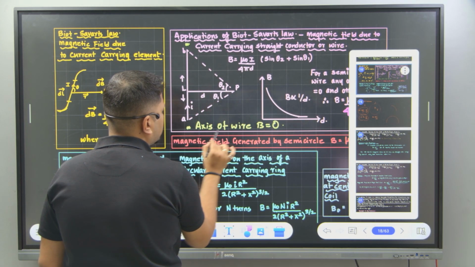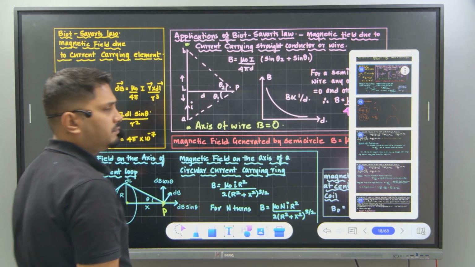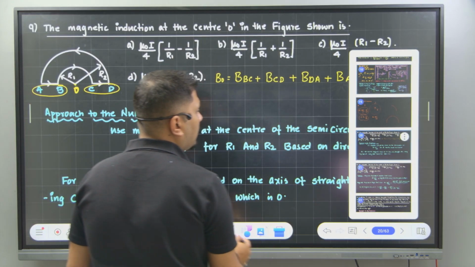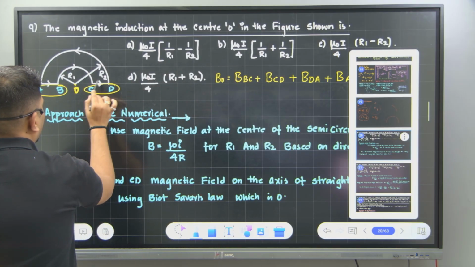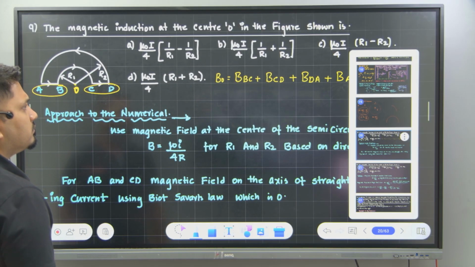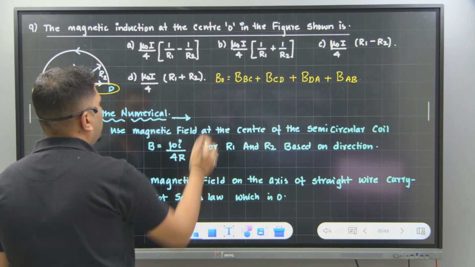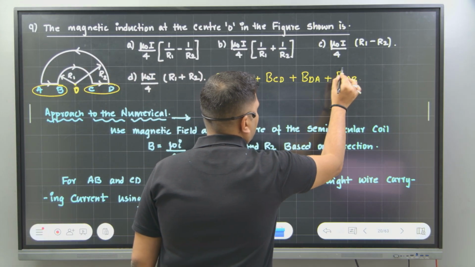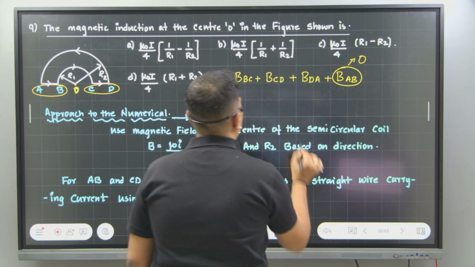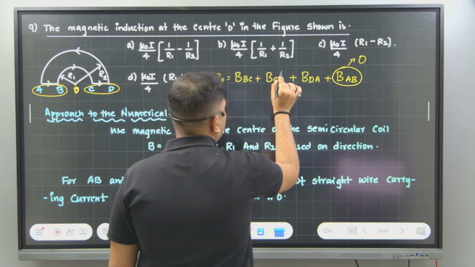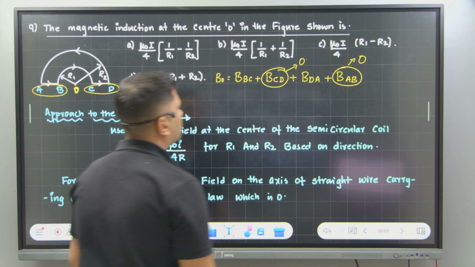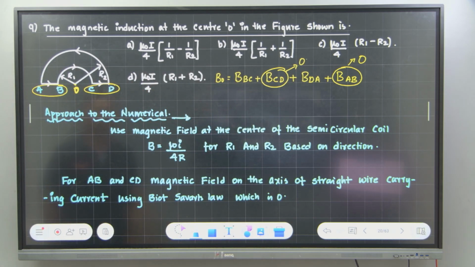On the line, if the point is on the axis, the magnetic field is equal to 0. Correct? So can I apply the same formula here? On the line, if the point is on the axis, then it is equal to 0. Correct? So what will happen? AB and CD are gone. So the AB value is becoming 0, and the CD value is also becoming 0. Correct? Yes or no?